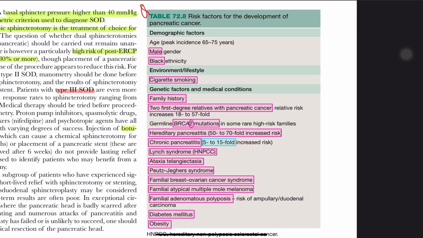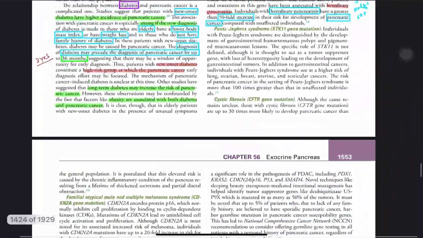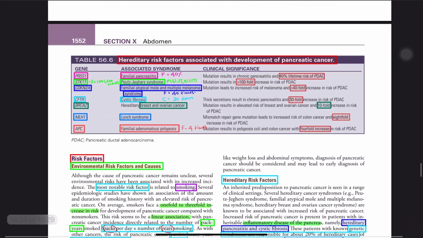Lynch syndrome 8 times, ataxia telangiectasia, Peutz-Jeghers syndrome 100 times, familial breast ovarian cancer syndrome, already BRCA2. Then familial atypical multiple mole melanoma syndrome, 40 times. Then familial adenomatous polyposis 4 times. And then diabetes mellitus, mainly new onset diabetes, and obesity. This much you should know regarding the risk factors of pancreatic adenocarcinoma, important. This table is very important.